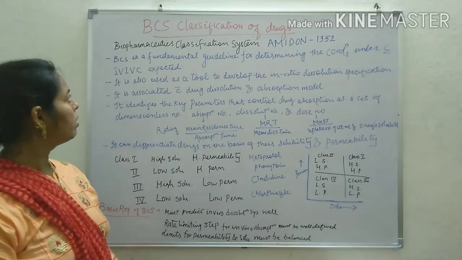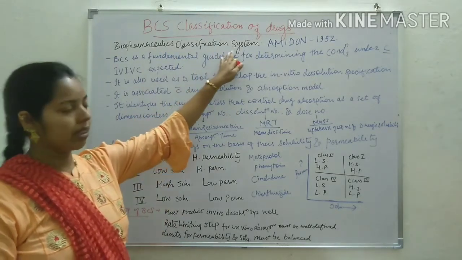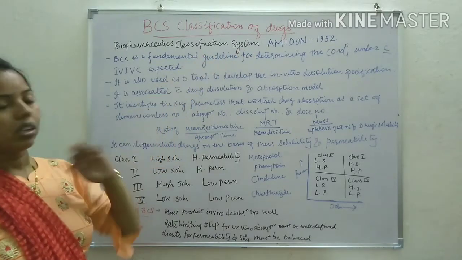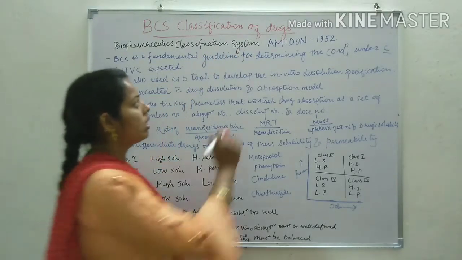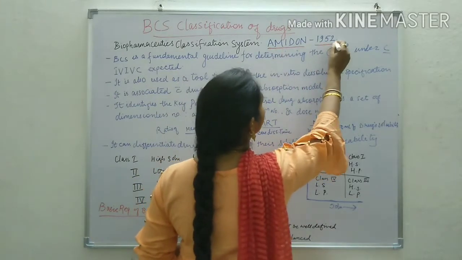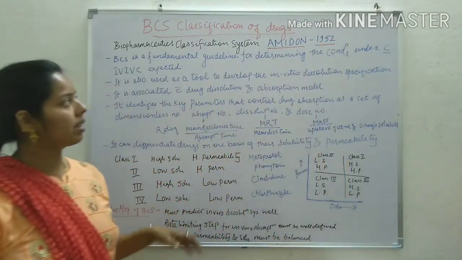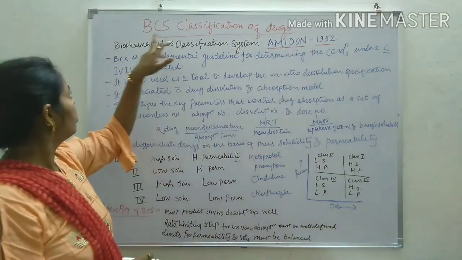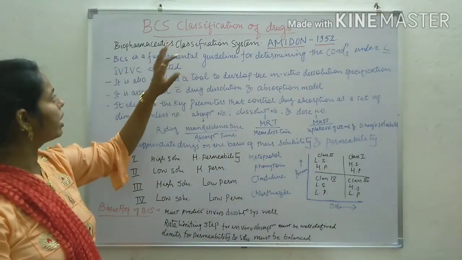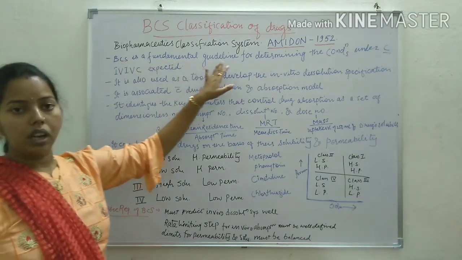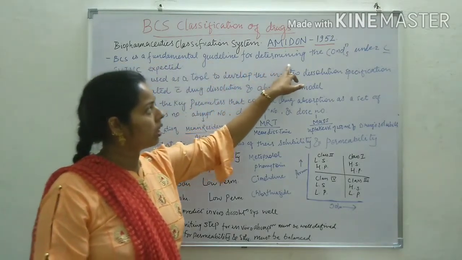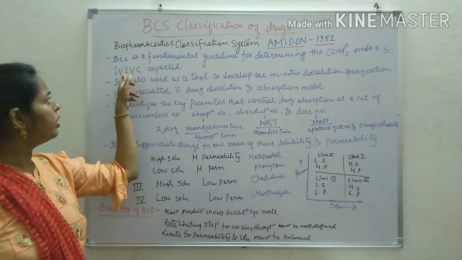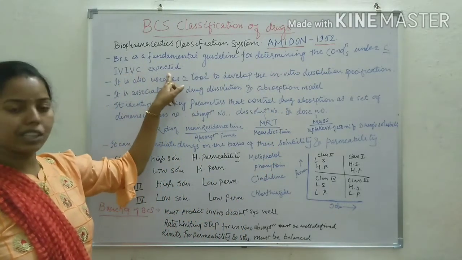After that, the BCS classification system is given by the scientist Amidon in 1952. The BCS classification is a fundamental guideline for determining the conditions under which in vitro in vivo correlation is expected.